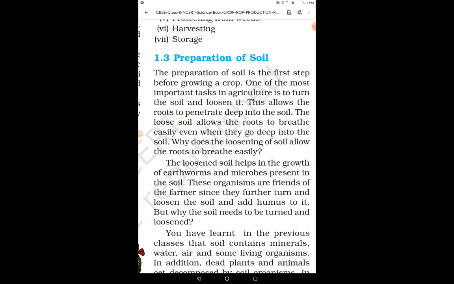In the preparation of the soil, the turning and the loosening of the soil is done, right? There are some advantages of turning and loosening the soil. It allows the roots to penetrate deep into the soil, and it allows the roots to breathe easily even if they are very deep. And the loosened soil helps in the growth of the earthworms and the microbes present in the soil, which are the farmer's friend, as they add humus to the soil.